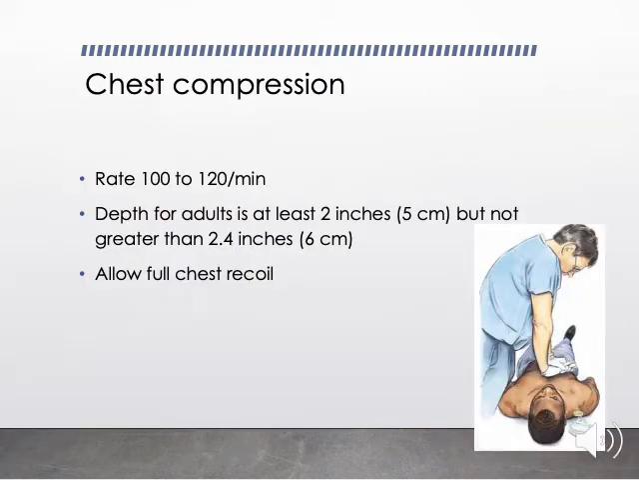So how to give chest compressions? They have to be given at a rate of 100 to 120 per minute, not less than 100 per minute. The depth for adults should be at least 2 inches, that is 5 centimeters, but not greater than 6 centimeters. And you should allow full recoil of the chest. These are the few things which you should remember while providing the compressions.